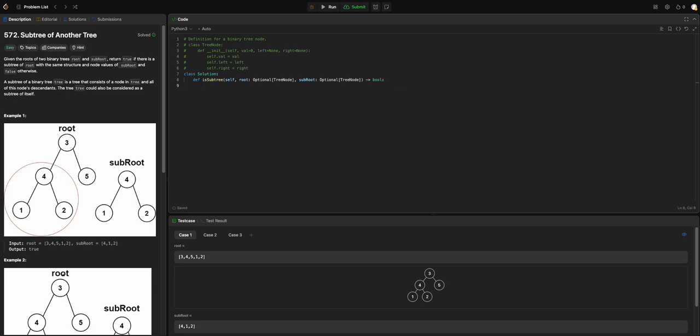Here I will show you a serialization function. Serialization: take a node.